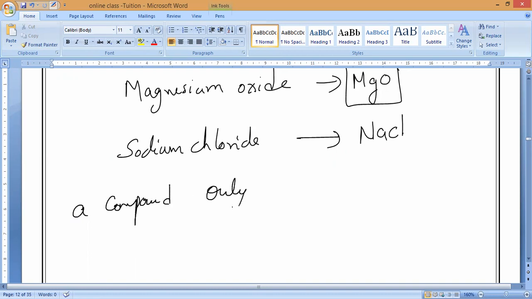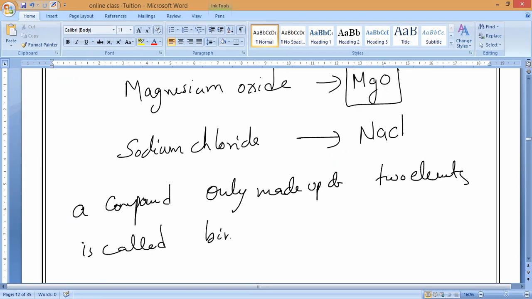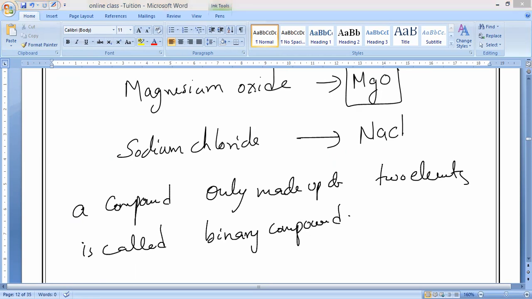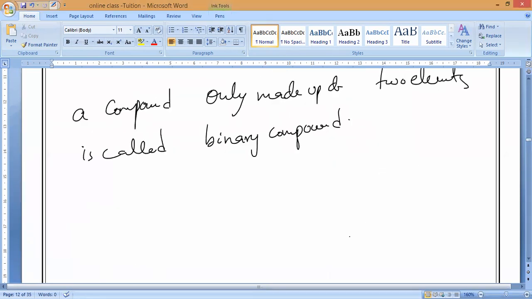Binary compound. Clear? Now, before we discuss the molecular formula, we need to understand molecular compounds.